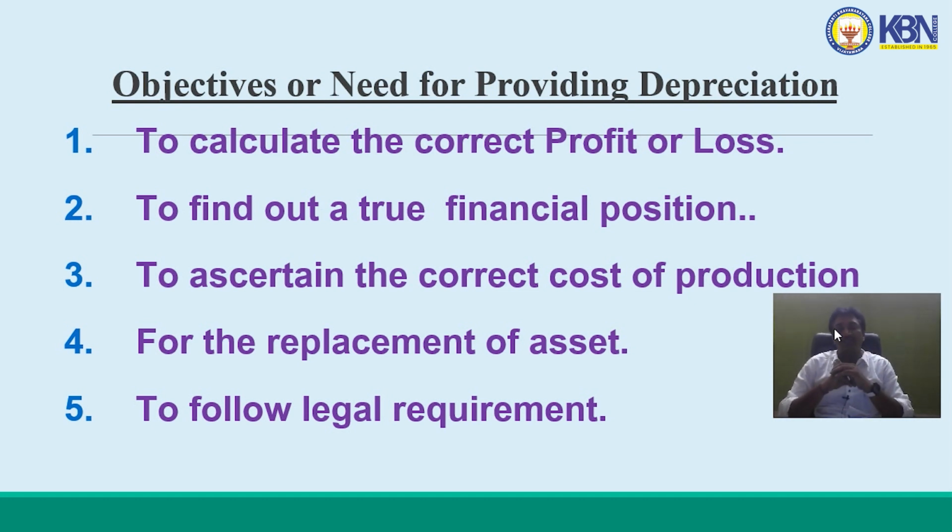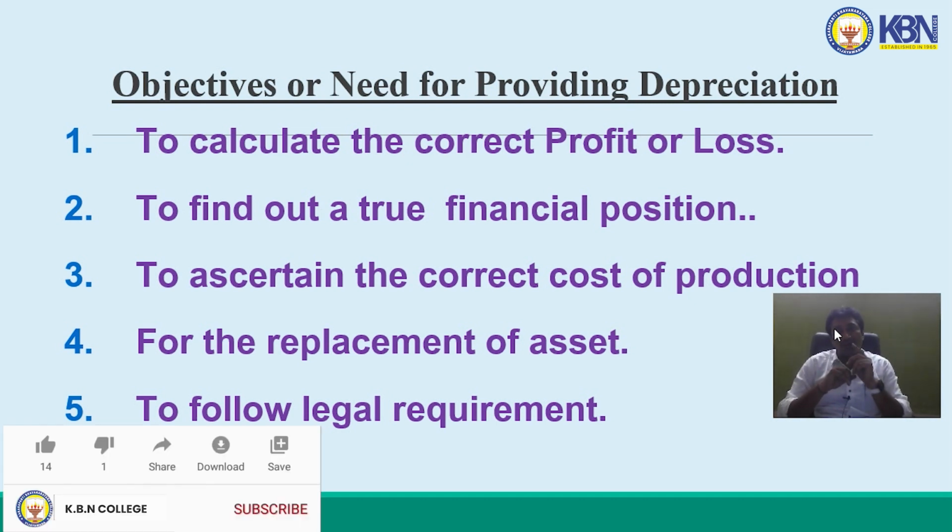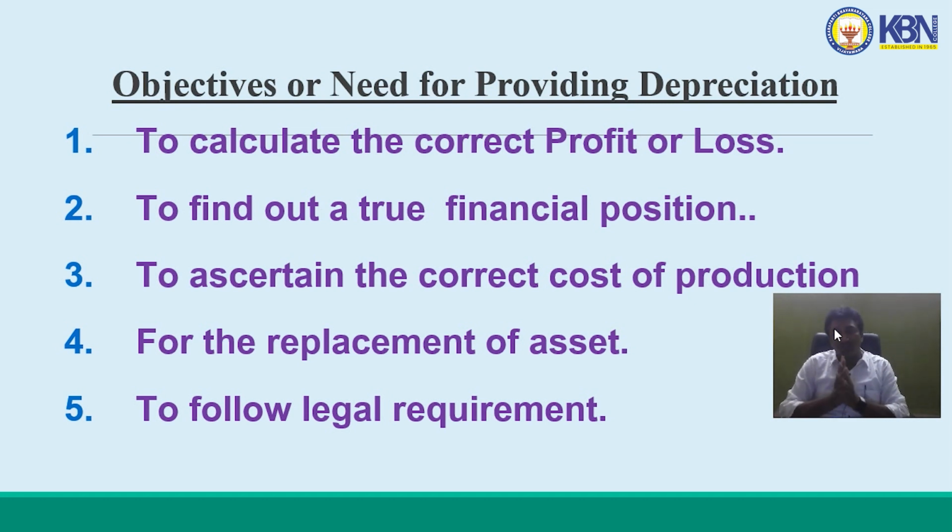And fourth one is for replacement of asset. This is one of the major objectives for providing depreciation. After end of the life of the asset, we have to purchase or acquire another asset. For that purpose we need some funds. So for every year we should set aside some amount of depreciation for the purpose of replacement of assets at its end of the lifetime.